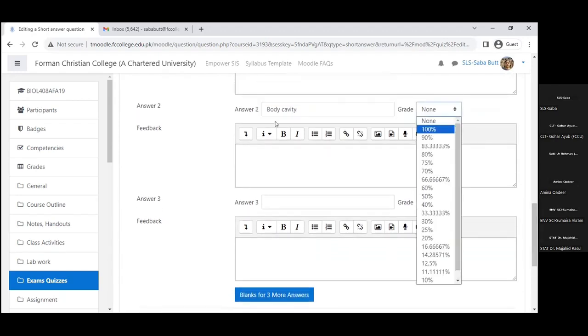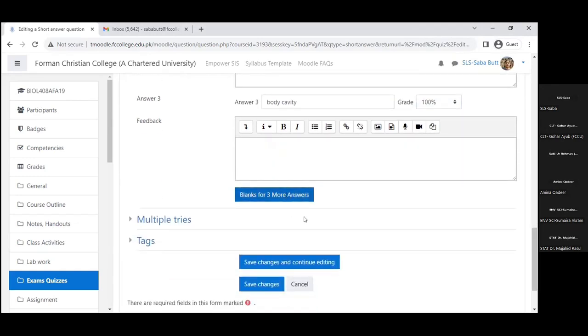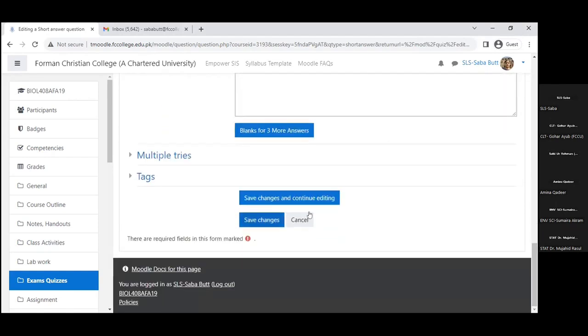But you will see that there could be any other option in any other way, and preferably we give it in this way. As many answers as we want, we can add blanks for 3 more answers like that. Now again, save changes.